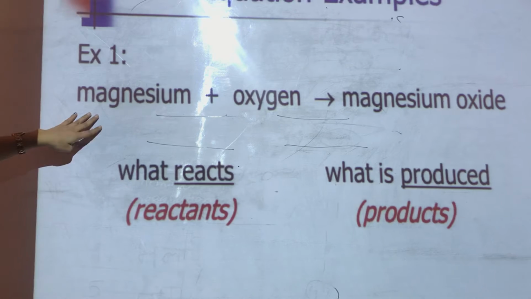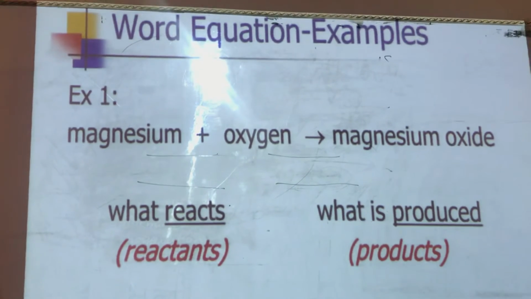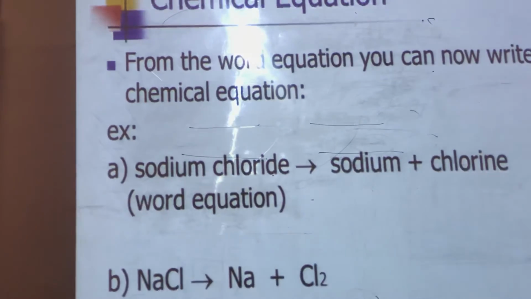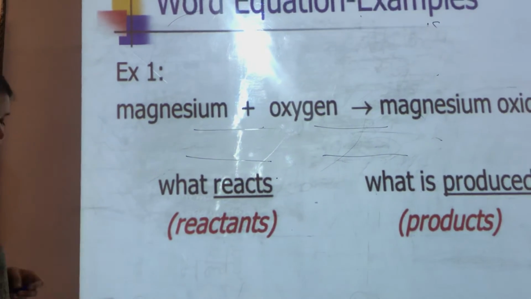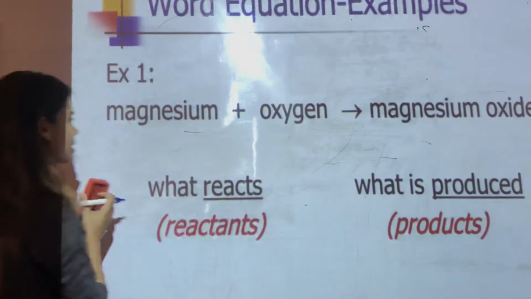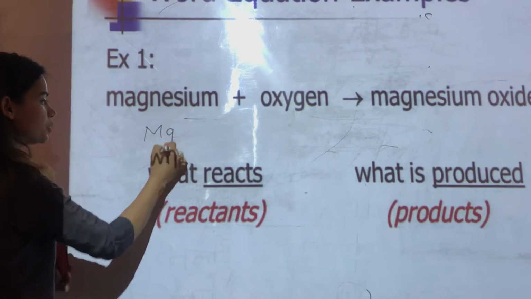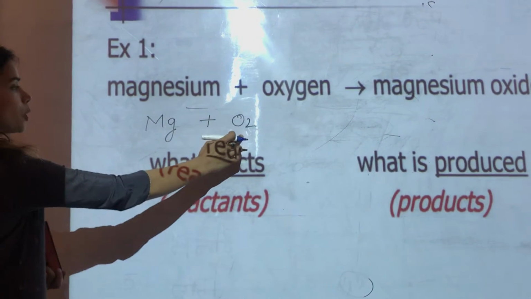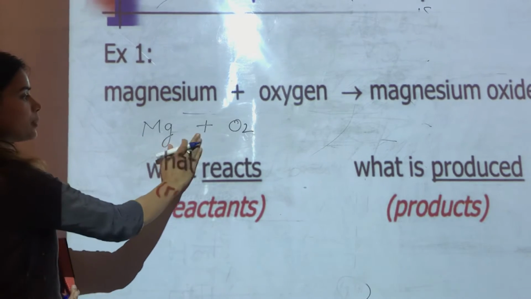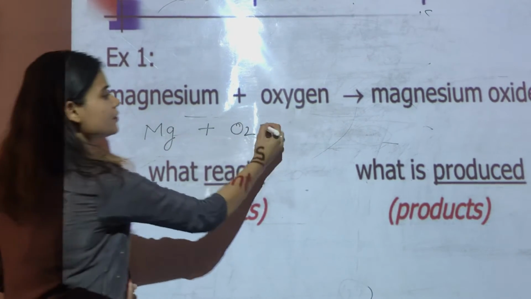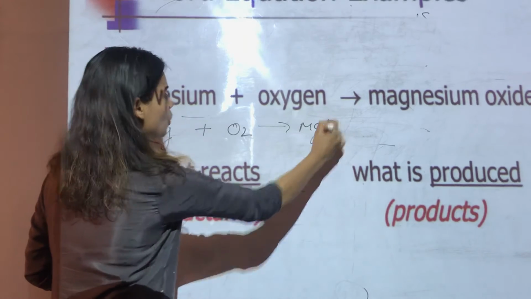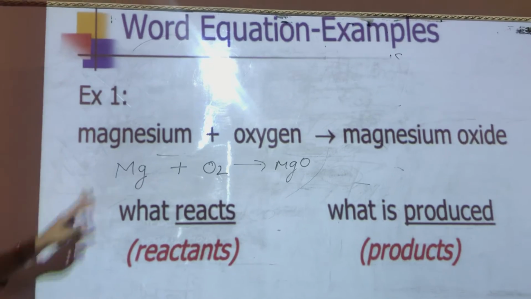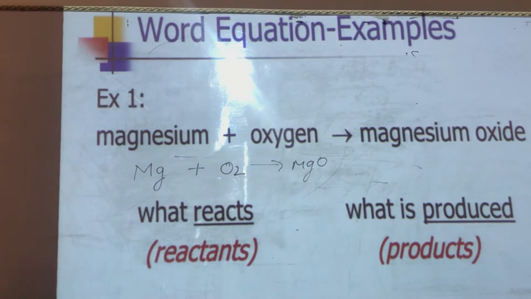Let's see some examples. Now here, magnesium plus oxygen gives magnesium oxide. Can you write down the equation for this? Let's write down. So magnesium is Mg, very good. Now oxygen is O2. Why O2? Why not O? We will discuss it. Magnesium plus O2, that is oxygen, gives MgO. So these are the reactants and this is the product. This is how we write down the equation for any chemical reaction.